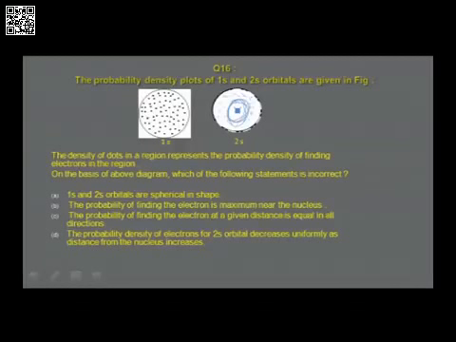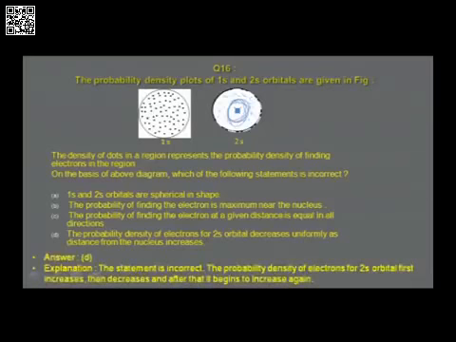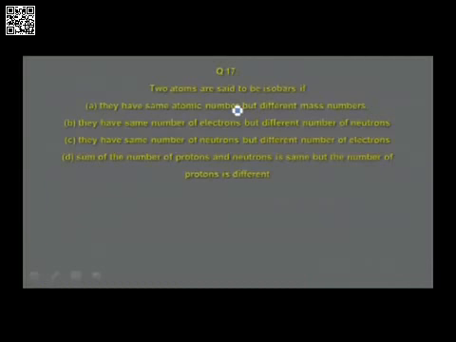The probability density of electrons for 2s orbital decreases uniformly as the distance from the nucleus increases is not the correct answer. A reason for that is given. This statement is incorrect. The probability density of electrons for 2s orbital first increases, then decreases, and after that it begins to increase again. So therefore, there is first increase, decrease, and then increase. That is the order that is followed. So option D is the incorrect statement for the diagram given there.